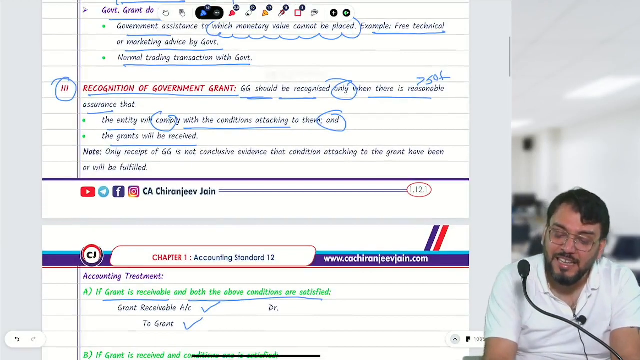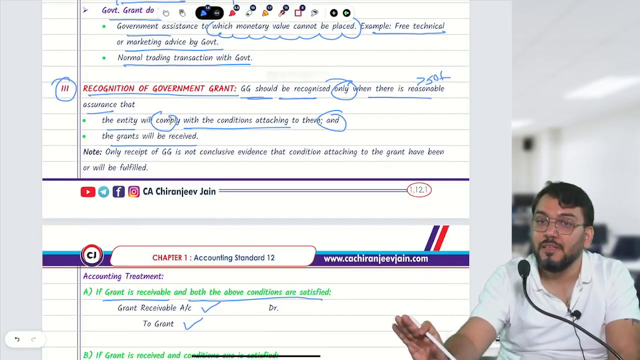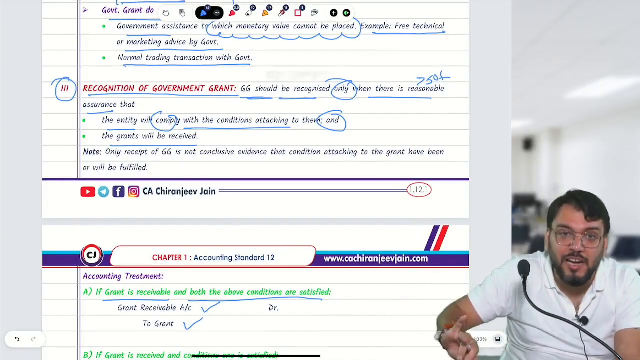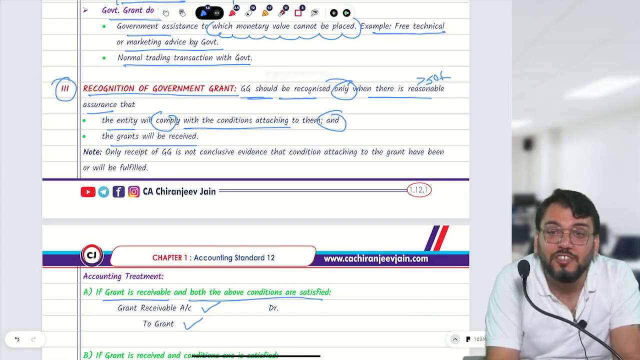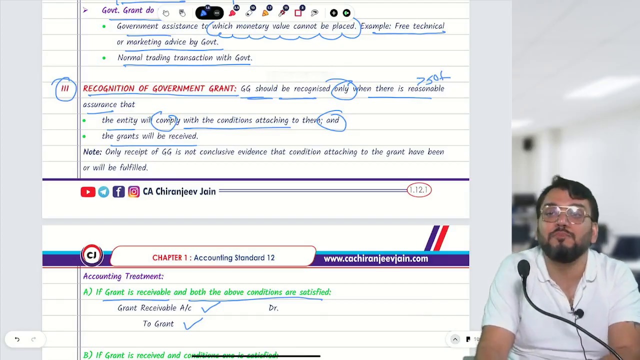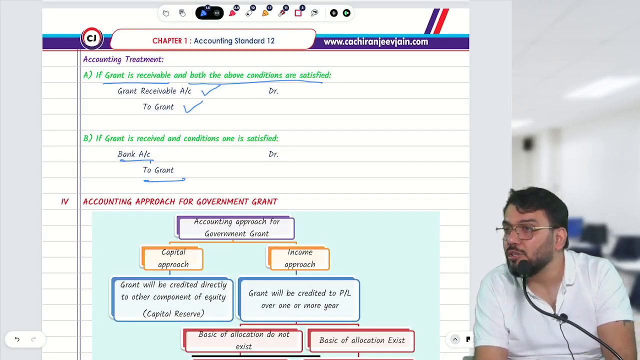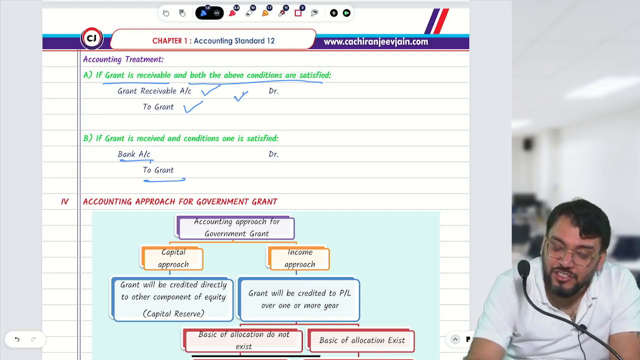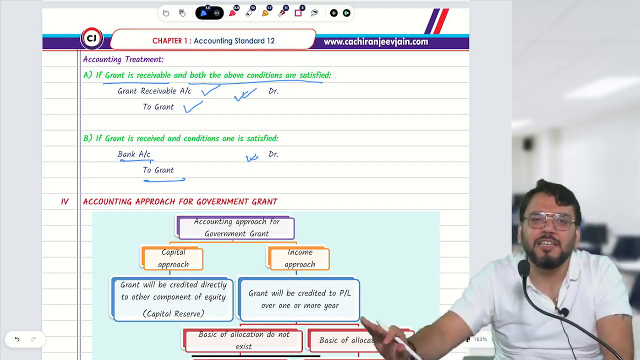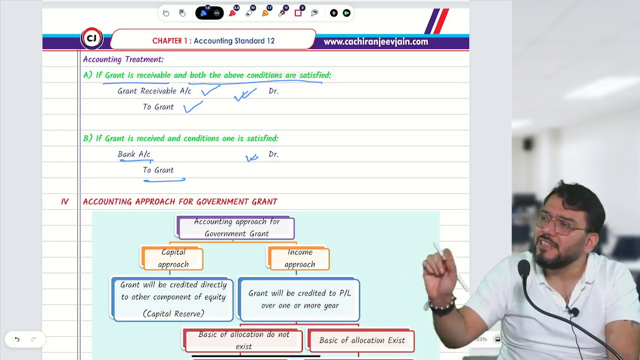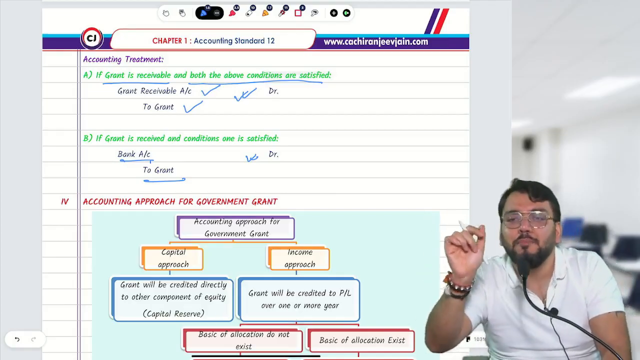Understood? But if any one condition is not satisfied, we need to wait for actual receipt, and once it is received, only then can we pass the journal entry. It is quite possible that these two conditions are not yet satisfied. So once the grant is received, only then can we pass the journal entry. Then your journal entry will be bank account debit to grant. We can pass this journal entry or that journal entry as per the information given in the question. But in the question given in the ICAI study material, the date of receipt and date of accrual are the same, and therefore we pass the journal entry bank account debit to grant.